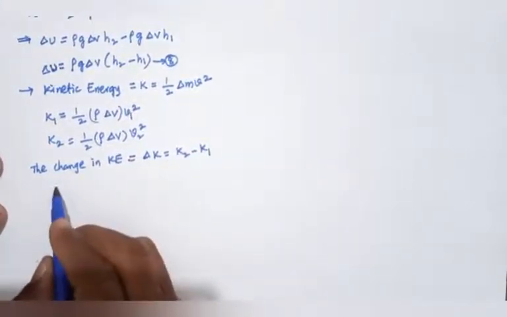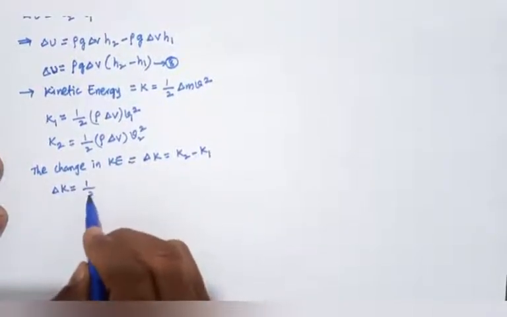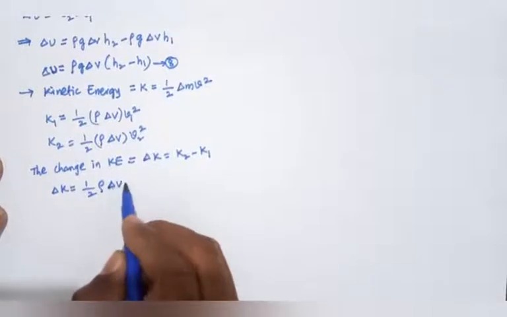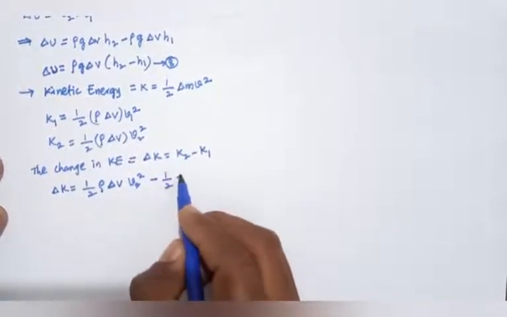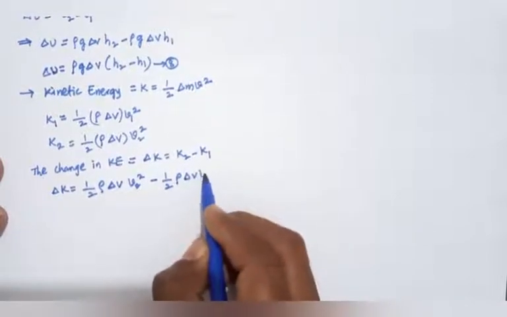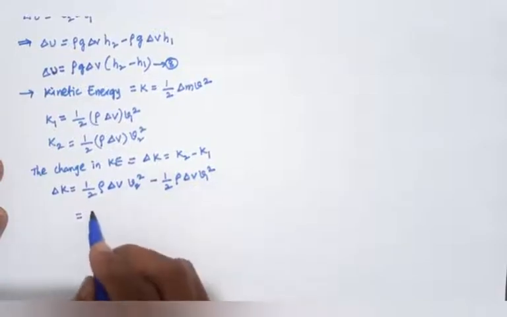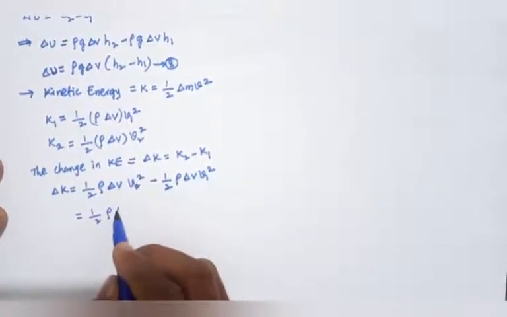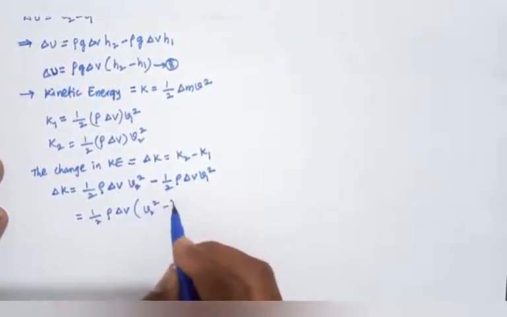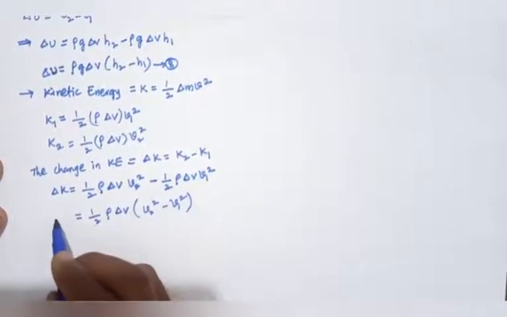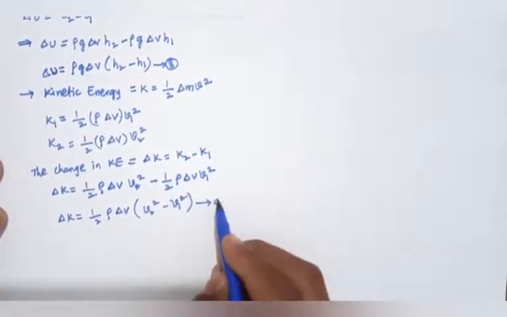Here delta K equals to, so what is K2, half rho delta V V2 square minus half rho delta V V1 square. So the common is half rho into delta V, V2 square minus V1 square. So this is the change in kinetic energy, equation number 9.